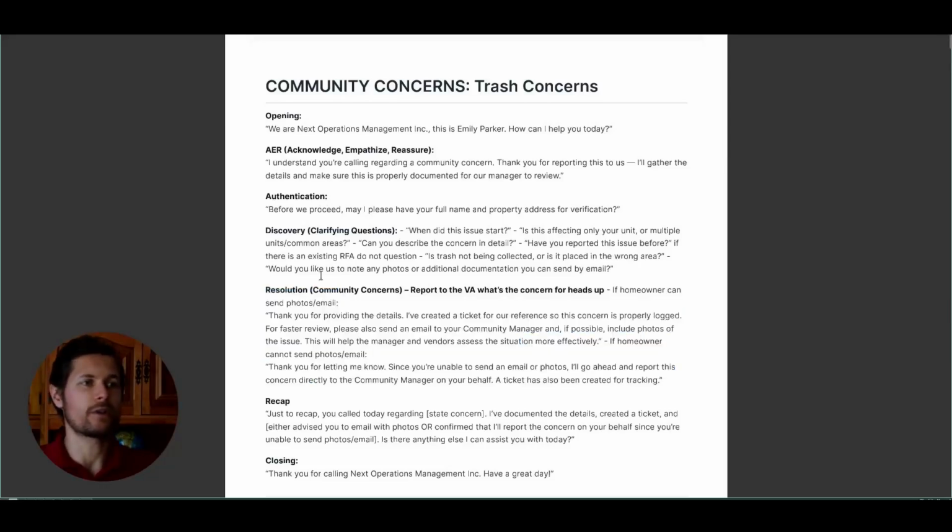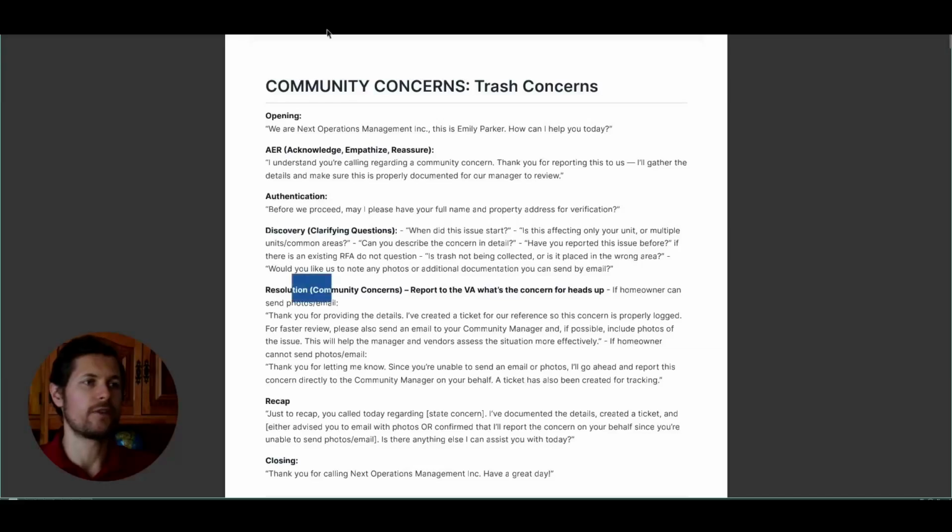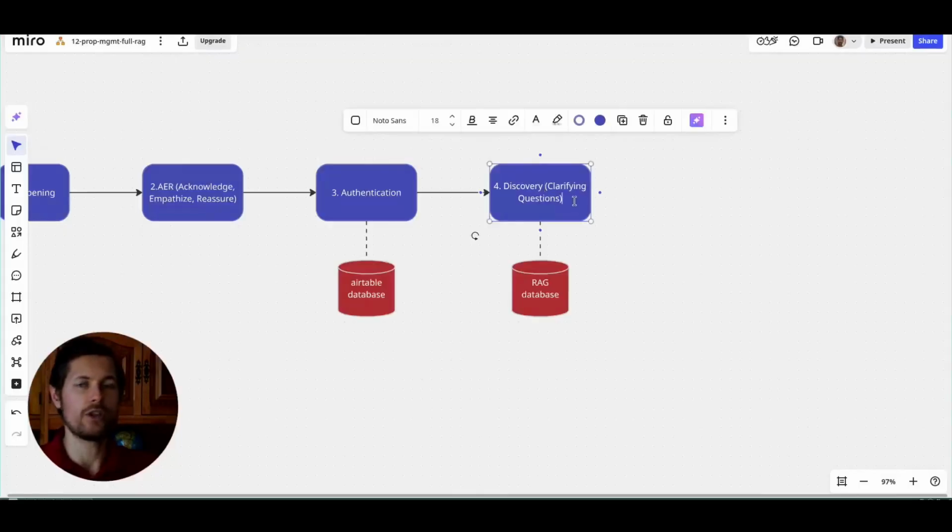So this is why I will connect them to the same step with the discovery, because they go hand in hand. The questions that are being asked and the resolutions that are being offered are both dependent on the RAG database. So I will just put number 4 and 5, discovery and resolution, into one step.